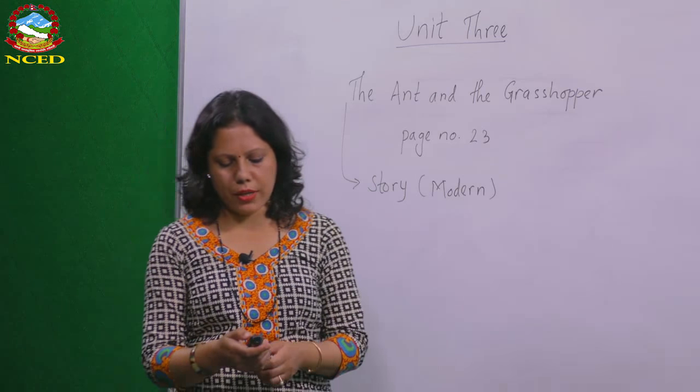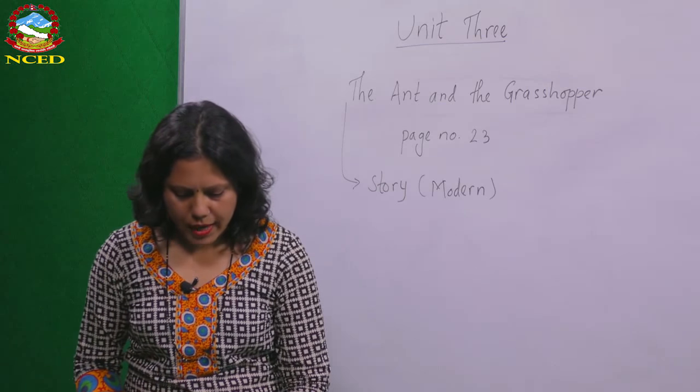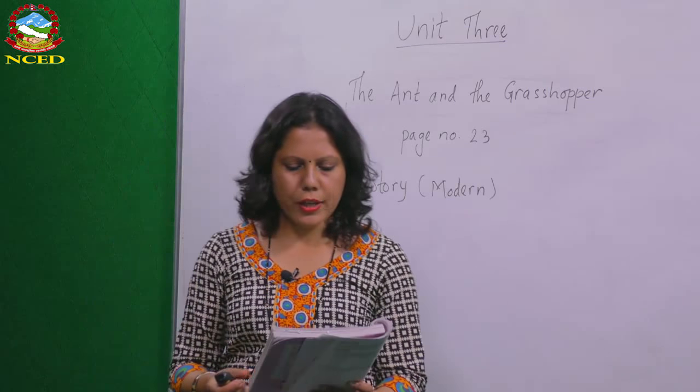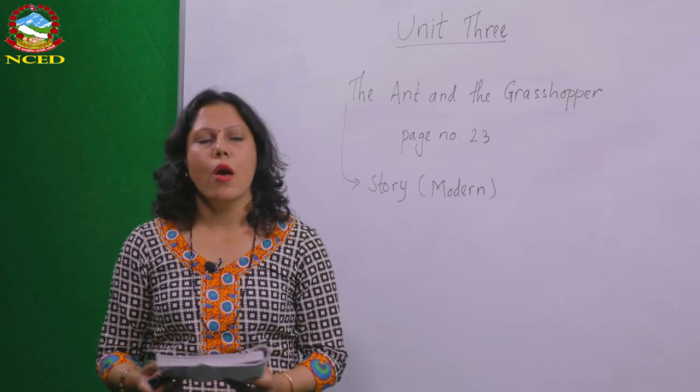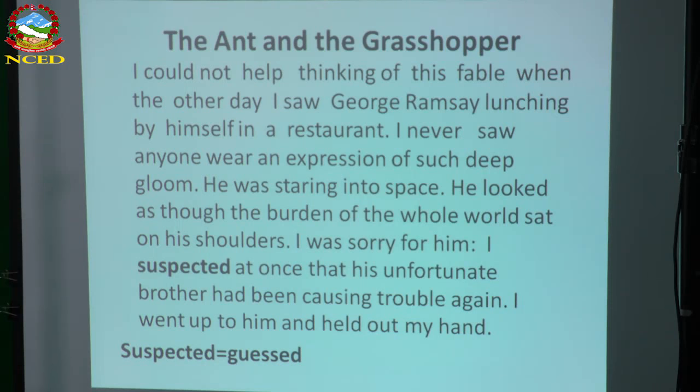So let's read the story. Either you can see it on page 23 of your textbook, or you can see it on the board. From the board itself, you can find hard words and their similar meanings or synonyms. At the same time, I'll be explaining it line by line so that you can understand it. Hope you will understand. So let's start.